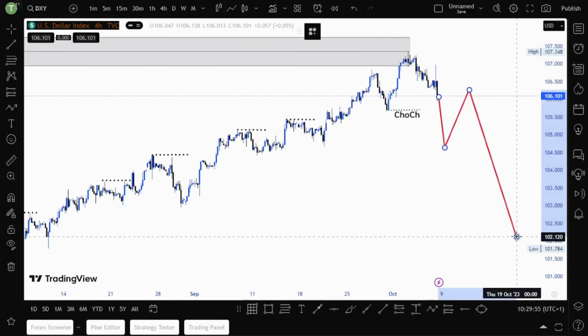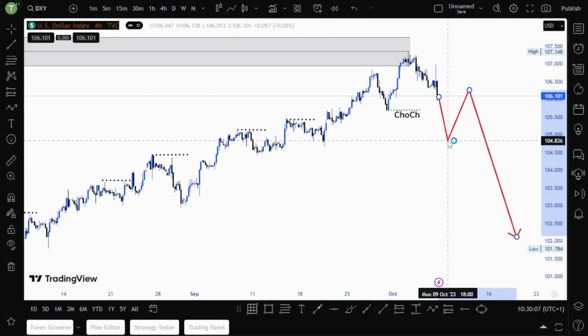So we don't necessarily trade the DXY on its own, but we pair it with the other pairs like EURUSD, GBPUSD, USDJPY, USDZAR, USDCHF, and gold. So I'll be waiting for a change of character to happen, then a pullback into this supply zone, and that is where we'll be looking for our sells, guys. So that is my view on DXY.